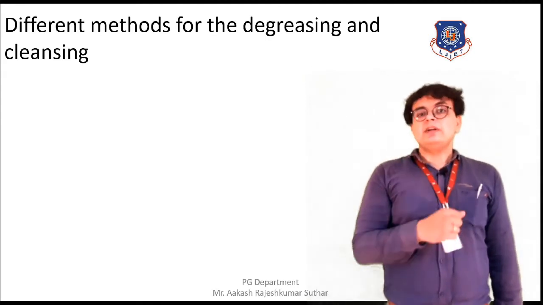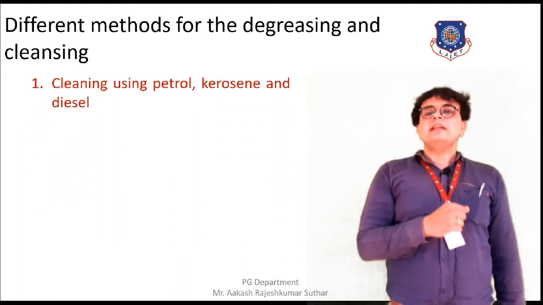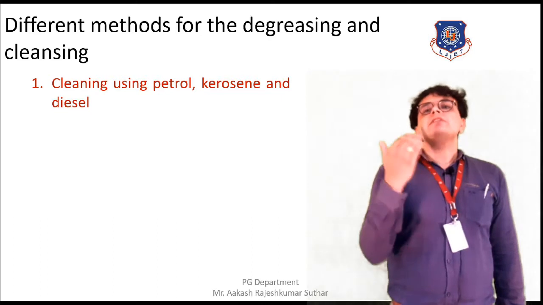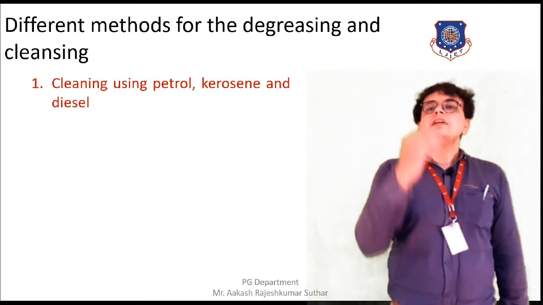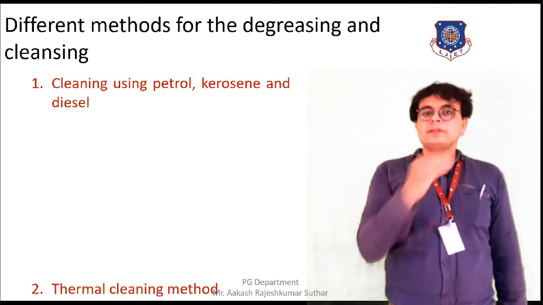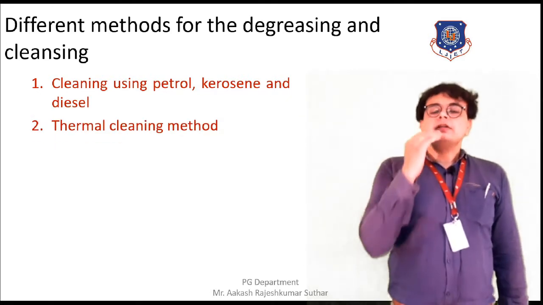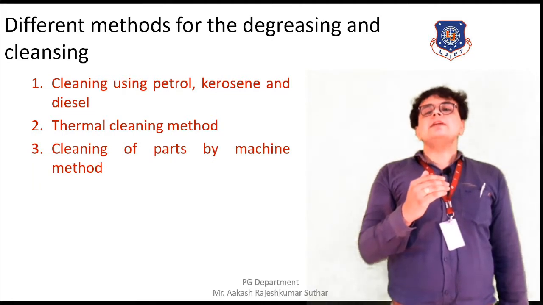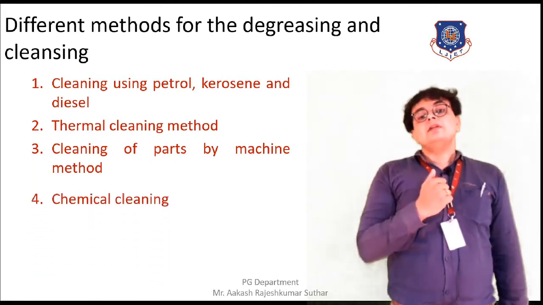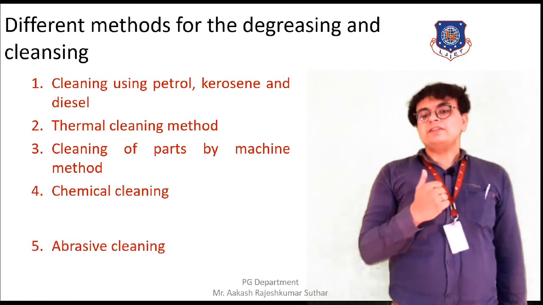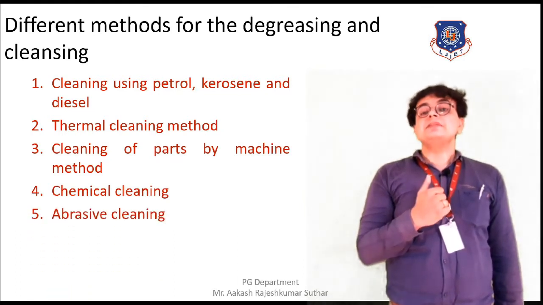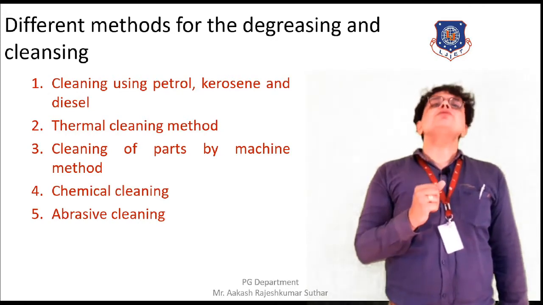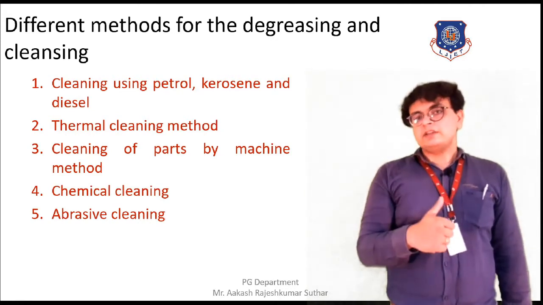So let's see what the different methods are. The first method is cleaning the grease from the outer surface of the machine with the help of kerosene, petrol and diesel. The next method is the thermal cleaning method. The third method is cleaning the parts by machine method. The fourth is the chemical method, and the fifth is abrasive cleaning. These are all the main methods that are used for degreasing. Moving towards the first method,